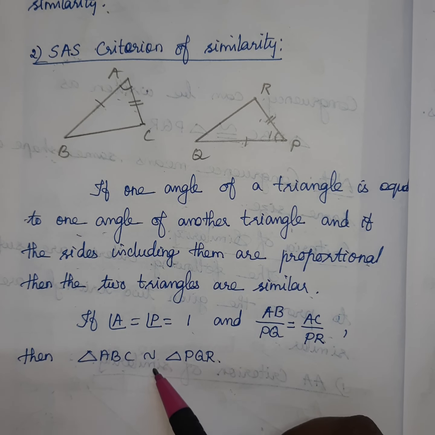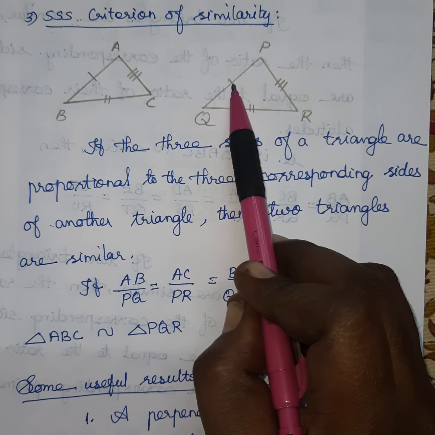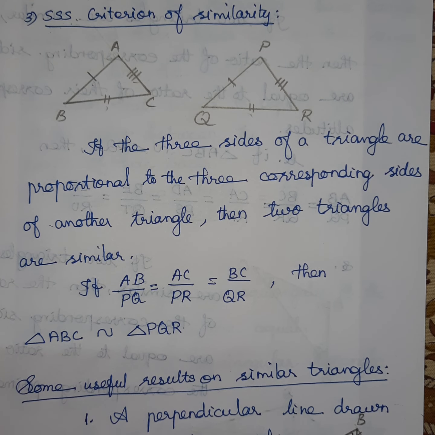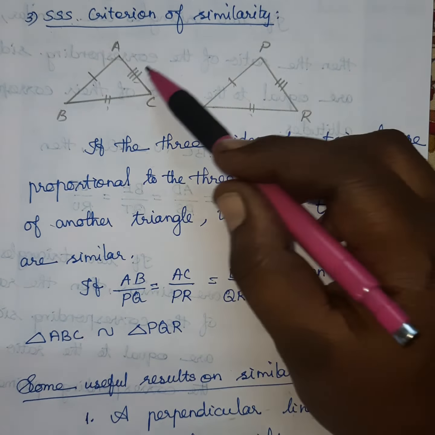Next, the third one is the triple S criterion. That means side, side, side. We are choosing three sides. Sides means the ratios are proportional. Here we are choosing only the sides, not angles. The corresponding sides, you see this and this, the ratios are equal to these two ratios. So the ratios of the corresponding sides are equal, that is the SSS criterion.